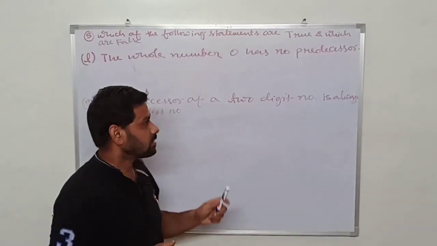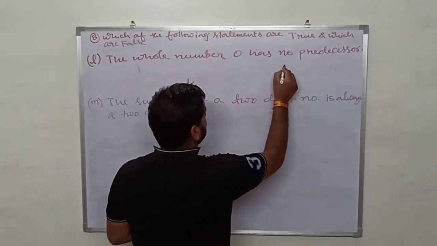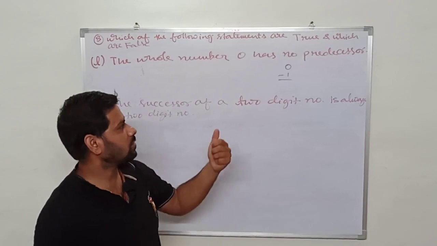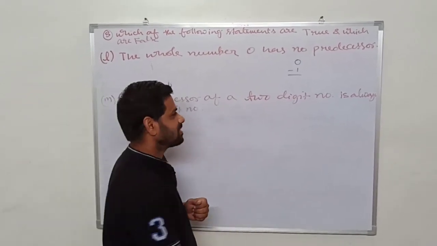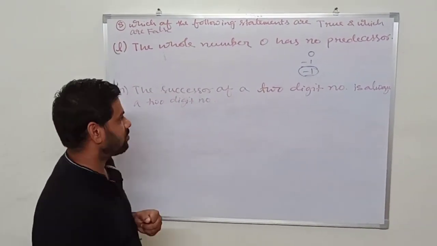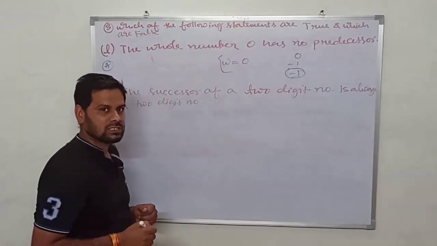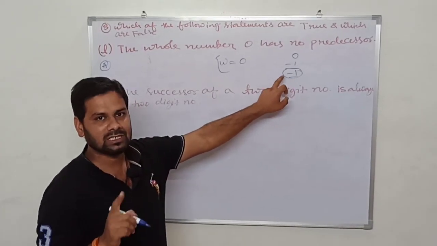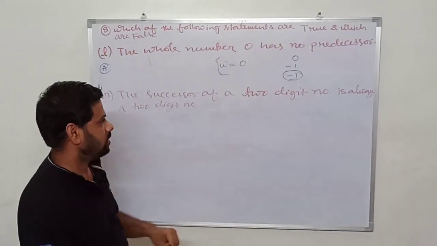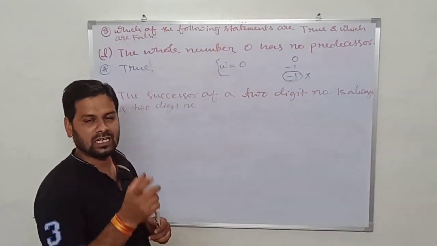Next question. It is given that the whole number 0 has no predecessor. 0 minus 1, what will we get? If I find the predecessor of 0, 0 minus 1 is minus 1. And this minus 1 does not come in whole numbers, because all whole numbers start from 0 onwards. Negative numbers are not present in whole numbers. That's why the whole number 0 has no predecessor. True.